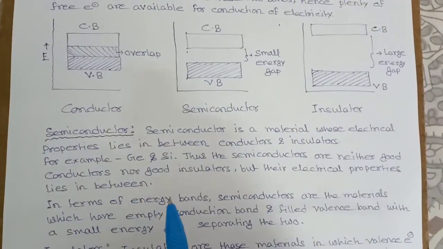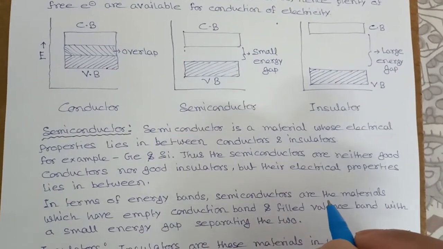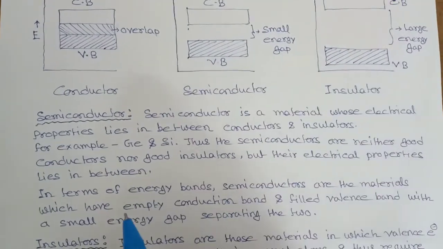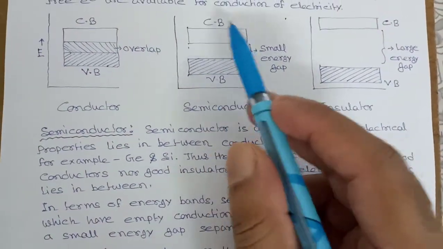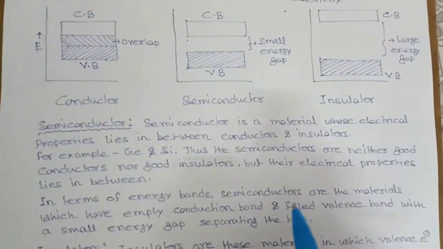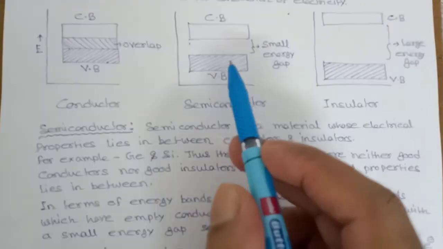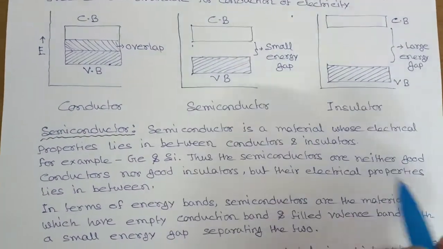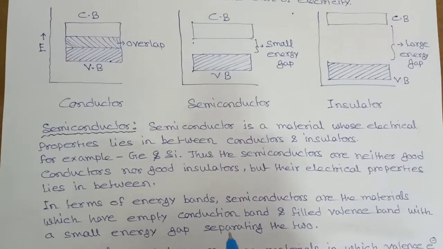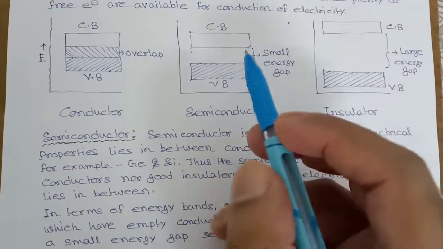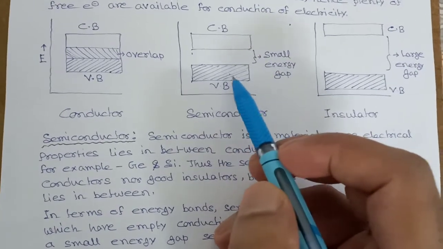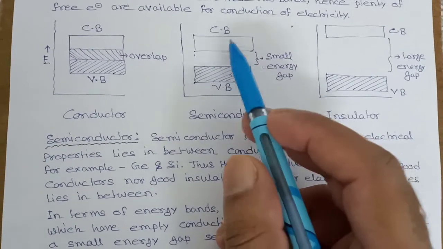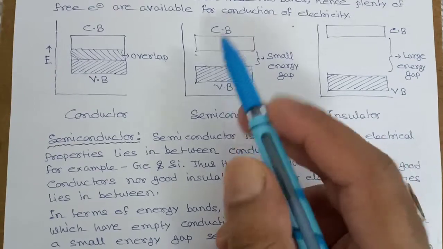In terms of energy bands, semiconductors are the materials which have an empty conduction band. See, the conduction band is empty here, and a filled valence band. The valence band is filled with electrons, with a small energy gap separating the two. Here the energy gap between valence band and conduction band is small, so an electron can jump from here to here and can conduct electricity.